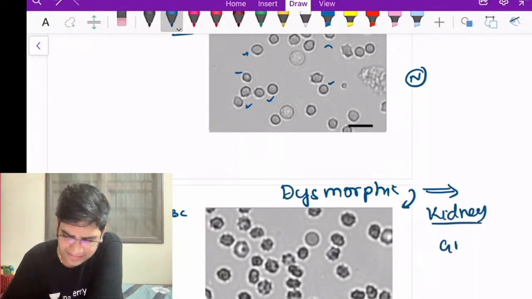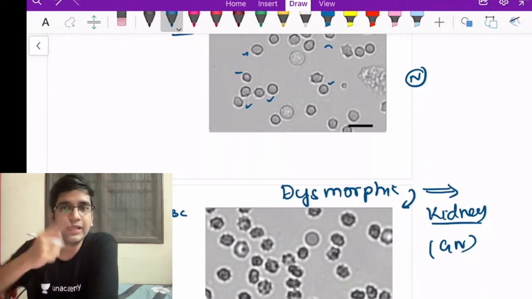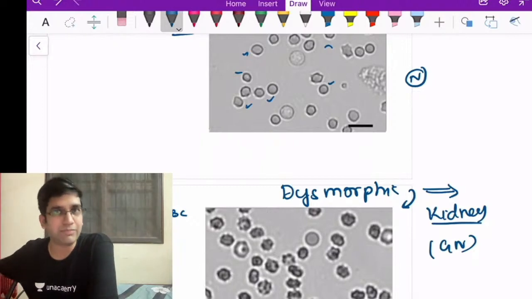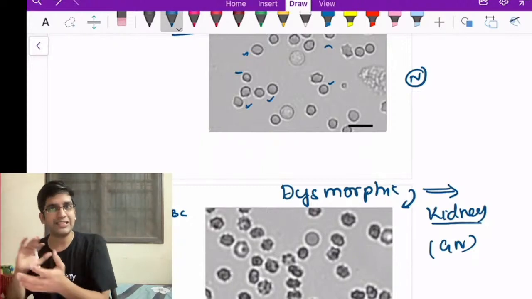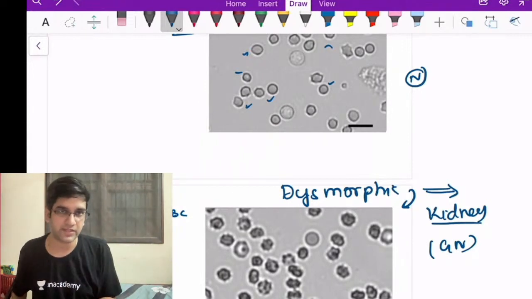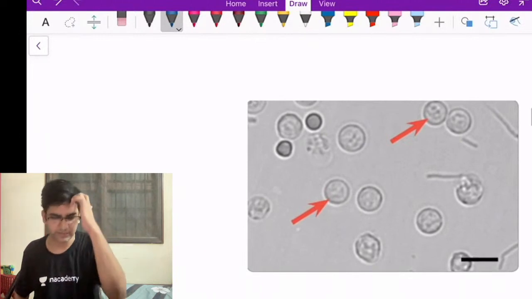Which means indirectly I'm saying glomerulonephritis. If the bleeding happens from the kidney, it has to go through the proximal and distal convoluted tubule, then your ureter, bladder, urethra, and come outside. By that time it has got damaged. Nephritic syndrome, glomerulonephritis, dysmorphic RBCs. Fine? Okay. Next image.